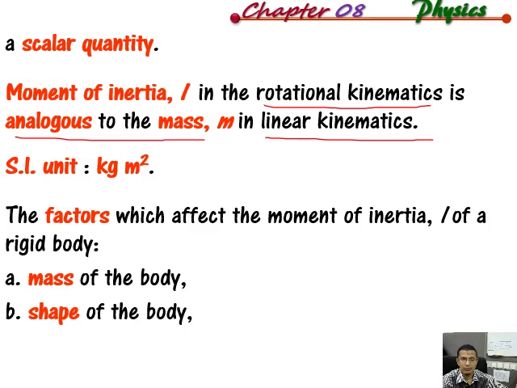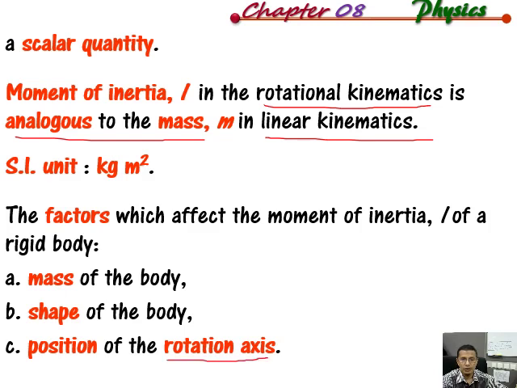And the last one is the position of the rotational axis, because when you change the rotational axis, it will change the R. So from the equation I equal to sum m r square, we can get two factors, the mass and the position of the rotation axis.